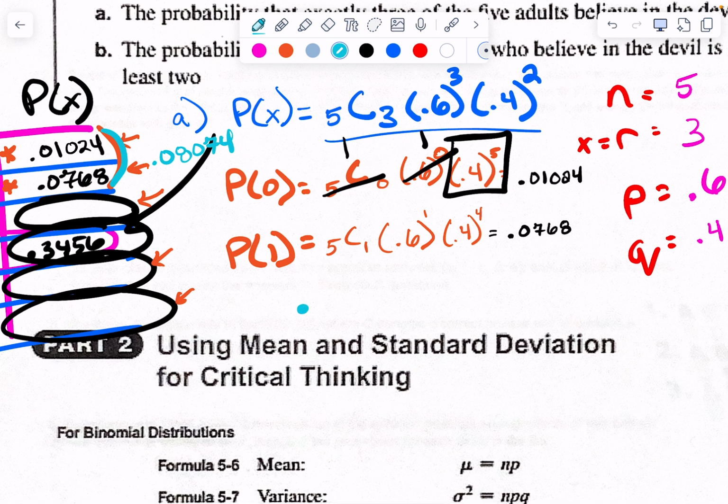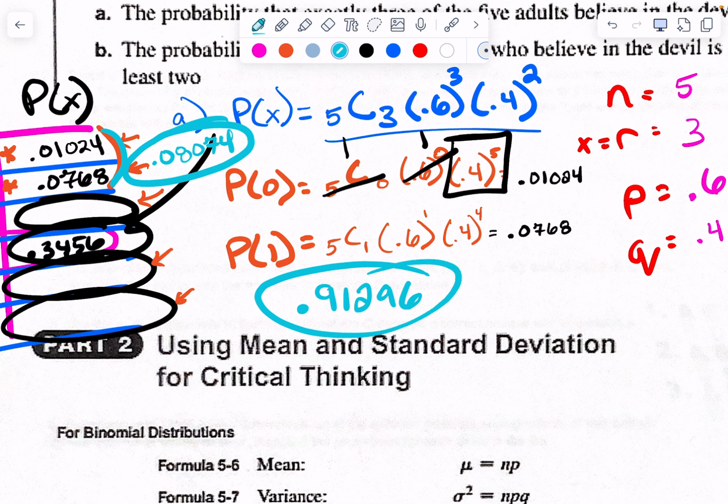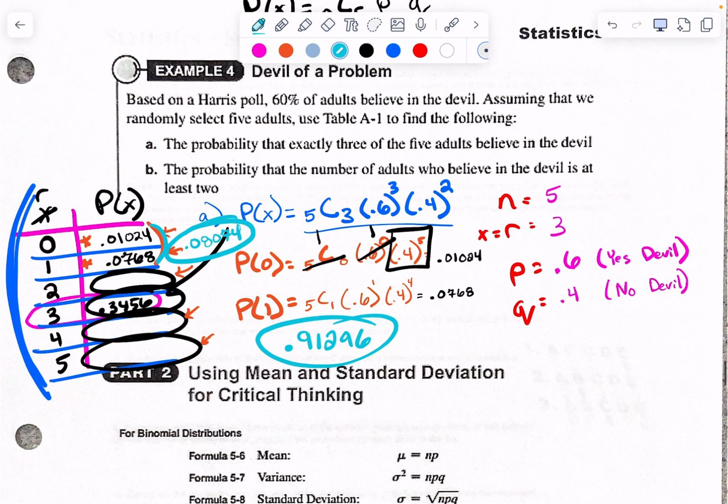Can you explain what you just did? So this, if I add those two together, that's 0 and 1, right? Yeah. Okay. If I want to find at least 2, though, I want to find these. That's going to add up to be 1 minus that. If this is 8%, it'd be like 92%-ish. I'm just guesstimating. So if I subtract that from 100% or 1, you get 0.91296. Cool. Or 91.2% is the chances of getting at least 2 people out of 5 believing in the devil.